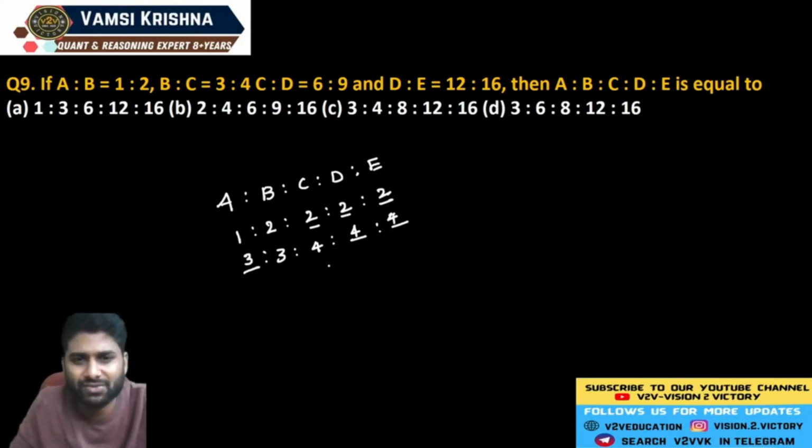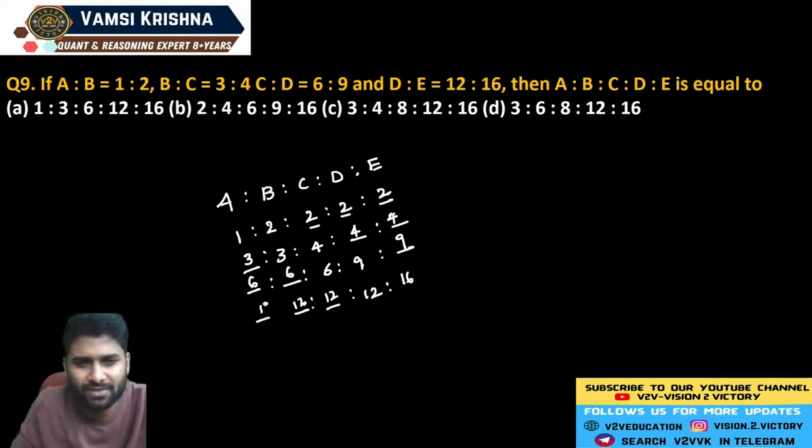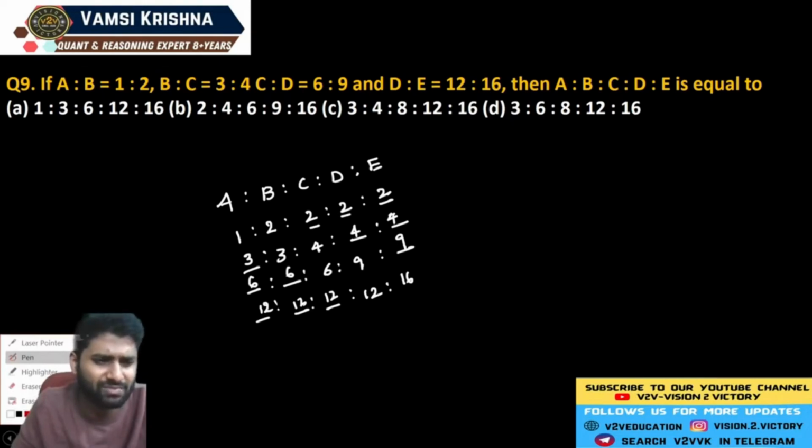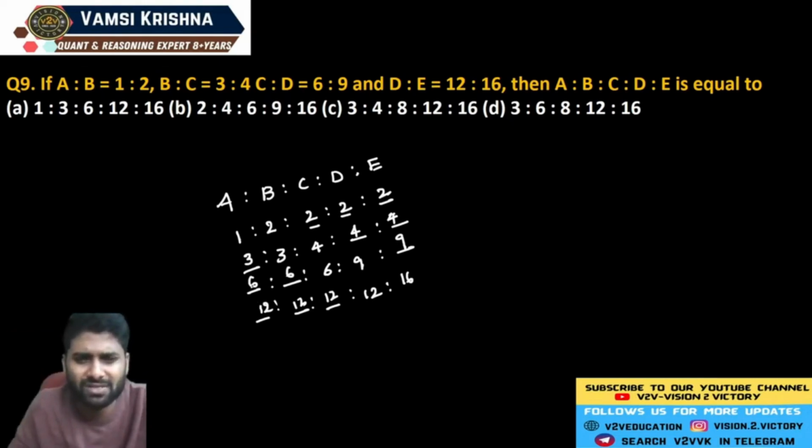CD says 6 is to 9. Take 6 in the AB position. D is to E defines 12 is to 16. Just take 12, 12 and 12. See, if you have any cancellations, you can do them here. Don't go through further calculation. Now see, you can get the common multiple here. So here see, 6 ones are 6, 6, and here you will cancel 6 twos.